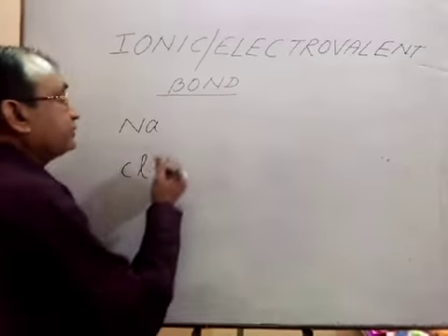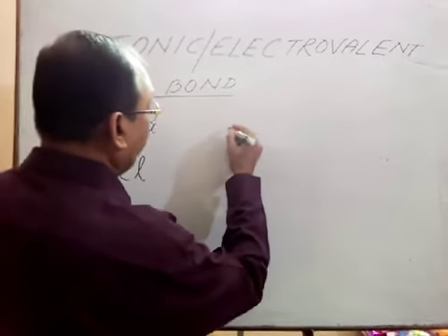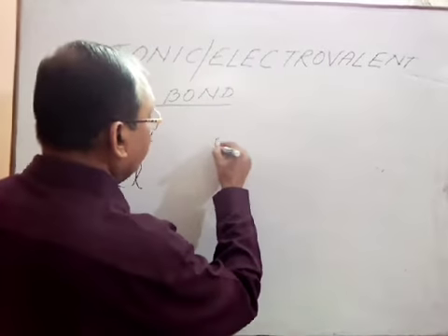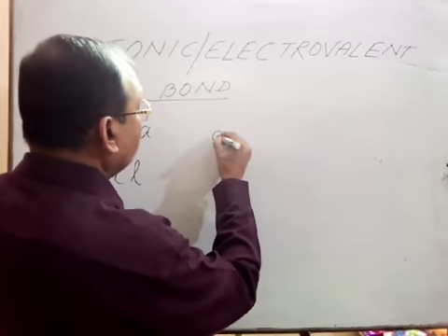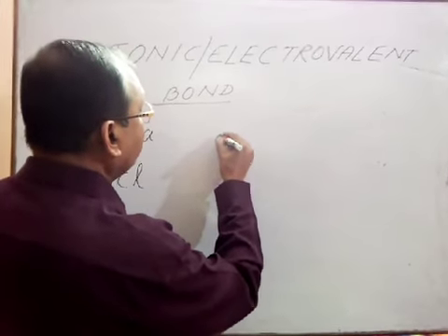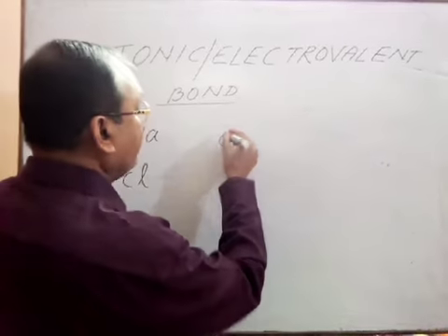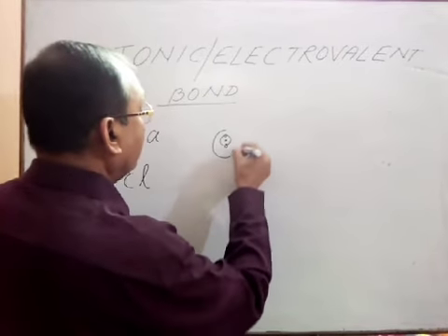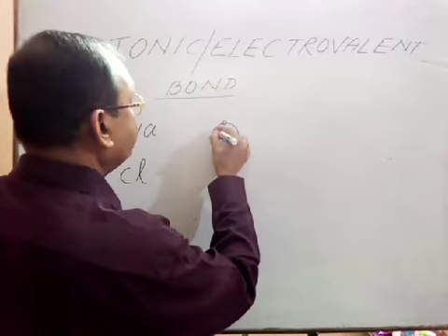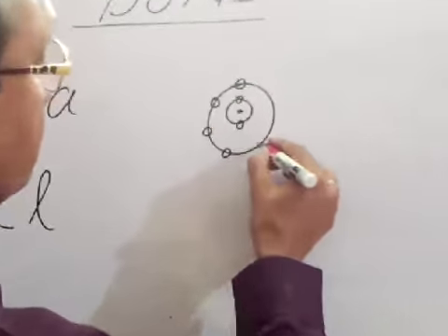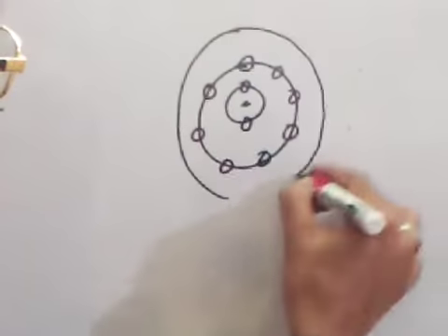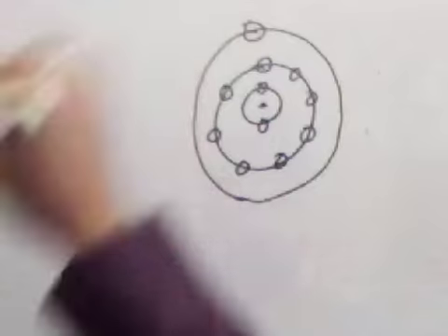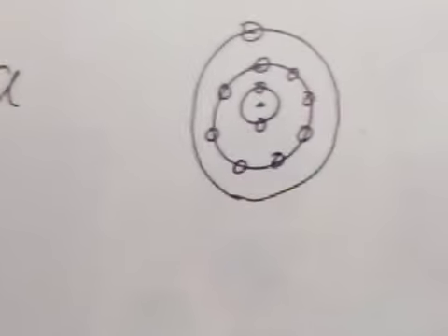If we take the electronic configuration of sodium, if this is the nucleus and this is our first cell, this is our second cell, and this is our third or the valence cell.